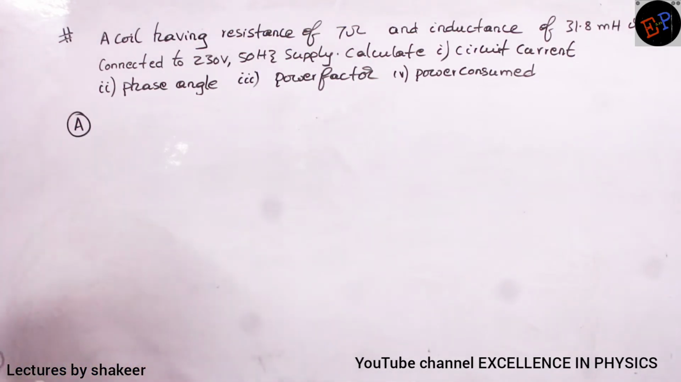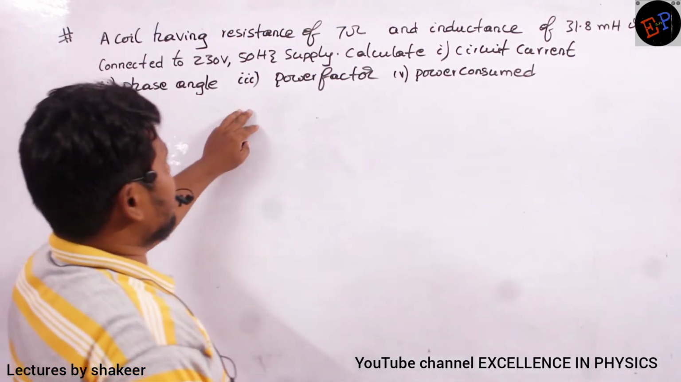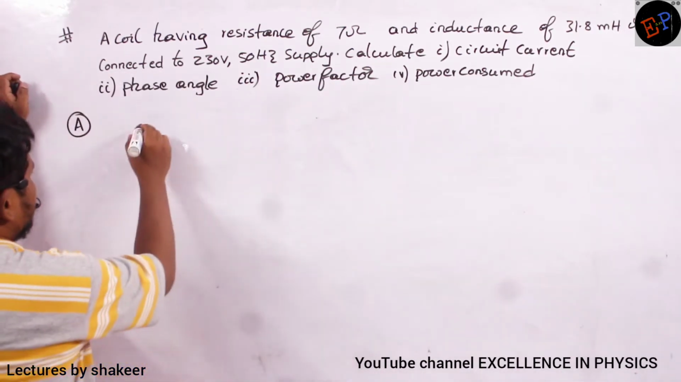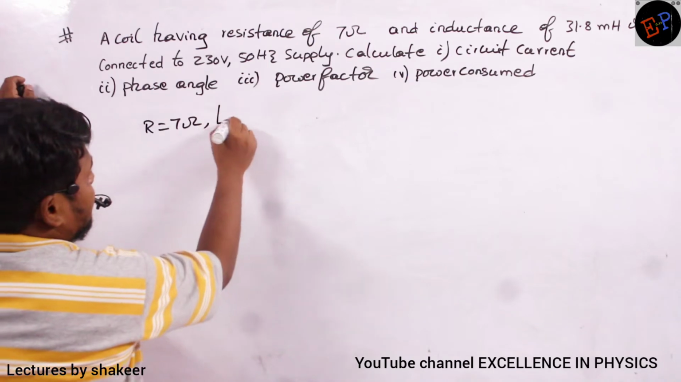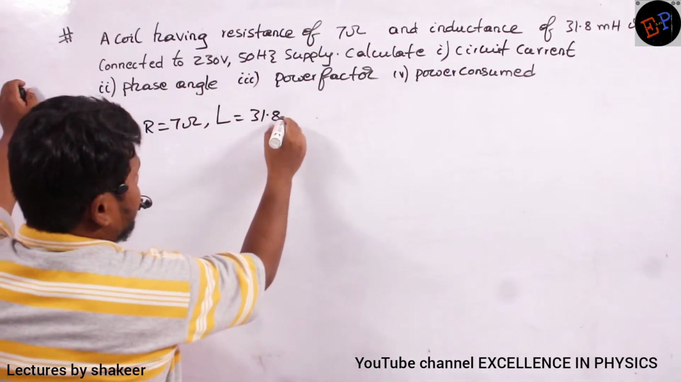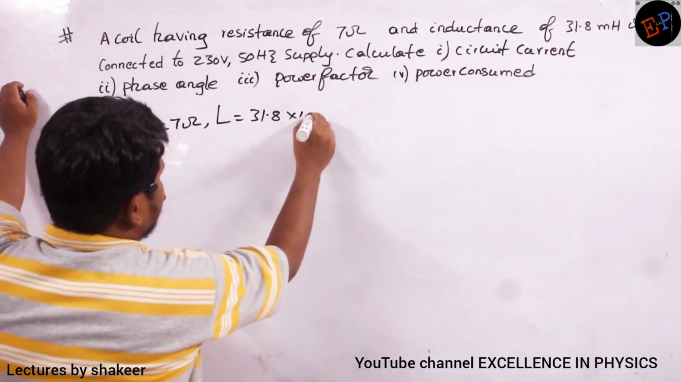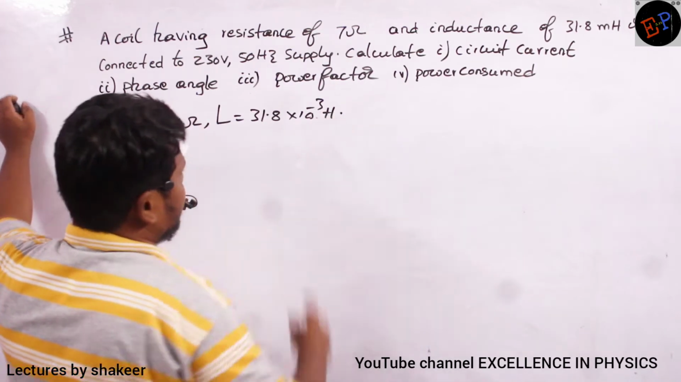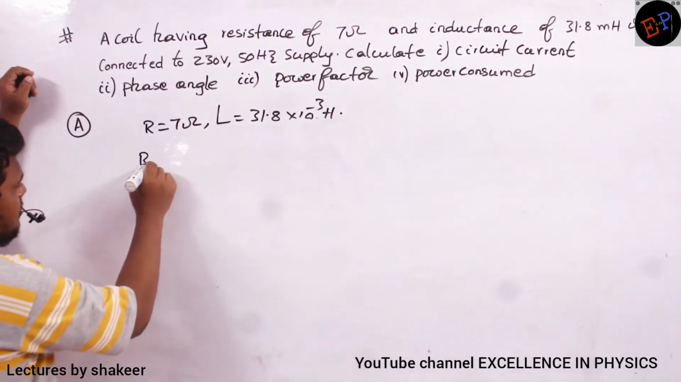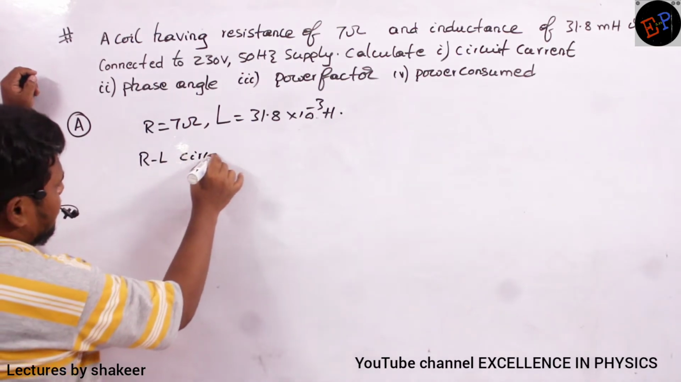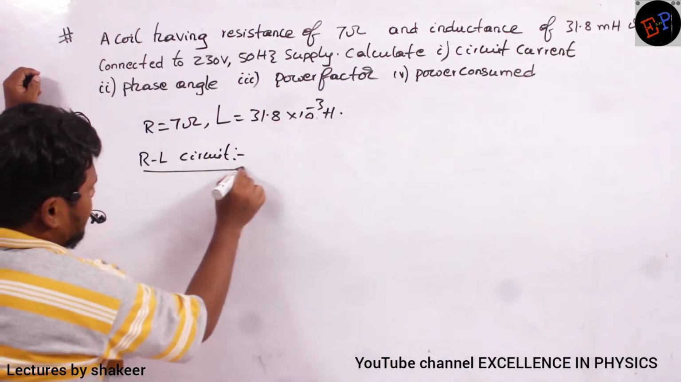See, so a coil having resistance of 7 ohms. So resistance is how much? 7 ohms. Inductance is how much? 31.8 millihenry. Milli means 10 power minus 3 Henry. So it means that this is what kind of circuit? This is an RL circuit. Clear, no? This is an RL circuit.